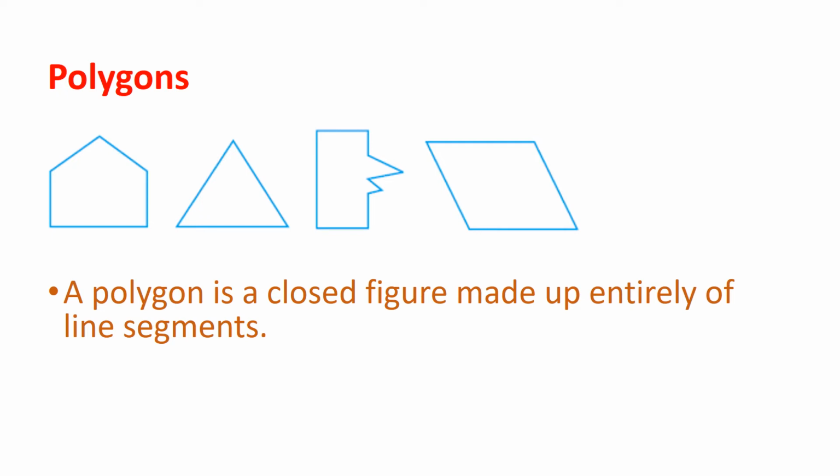Polygons. Look at the figures given below. What can you say? Are they closed? Yes, they are closed. And they are special because they are made up entirely of line segments. They are called polygons. So, a polygon is a closed figure made up entirely of line segments.